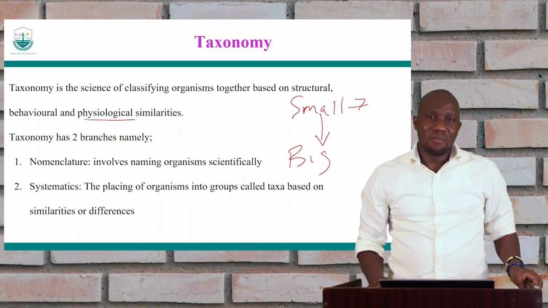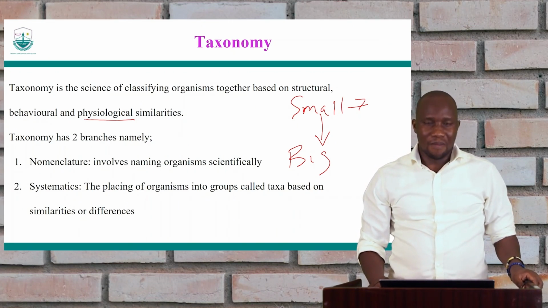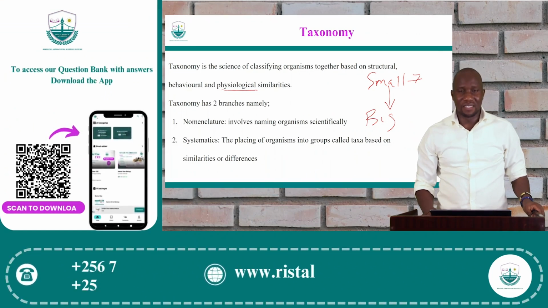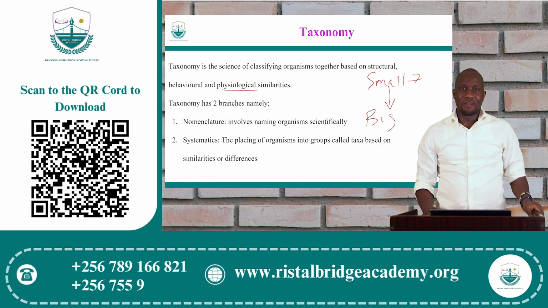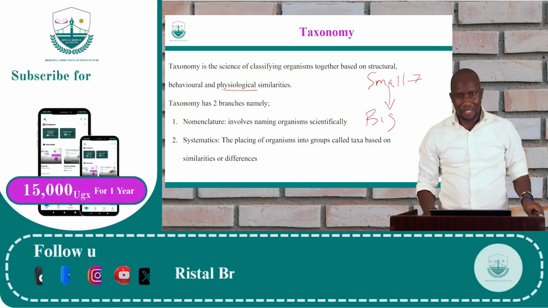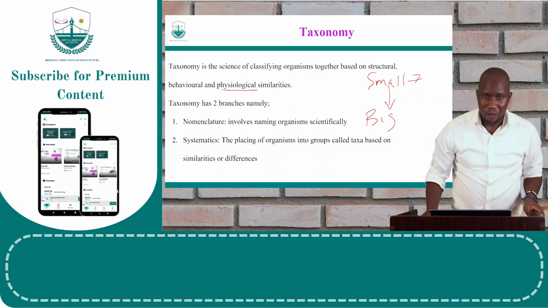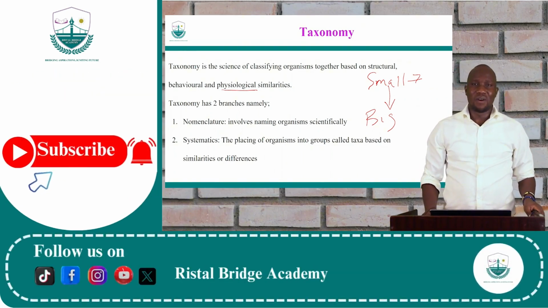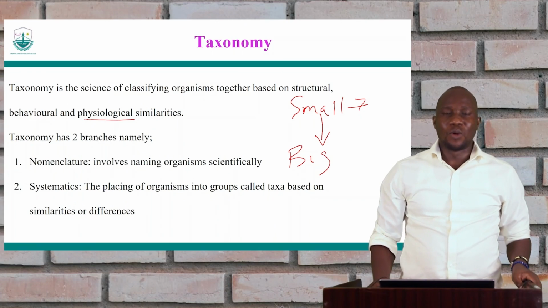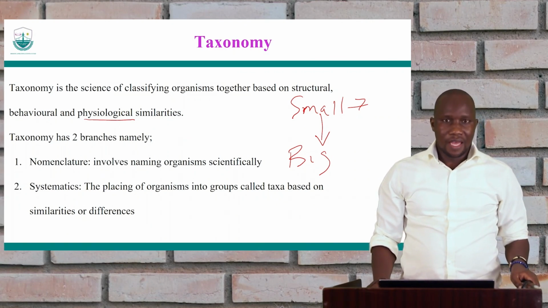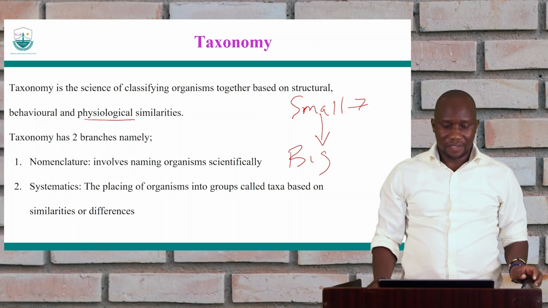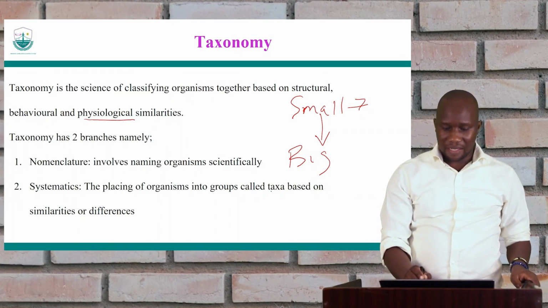Nomenclature. If we talk about nomenclature, we basically mean naming something. So how do we name organisms scientifically? Biological nomenclature is about naming organisms, following the rules of nomenclature, or following scientific rules or principles. And then systematics is about placing organisms into groups that we call the taxa.